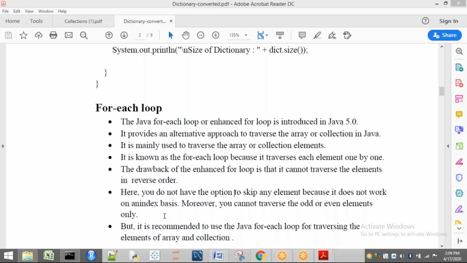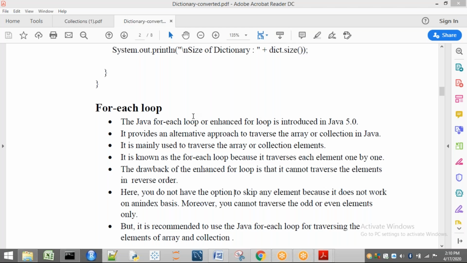If you see a for loop, generally we have three fields. The first one is initialization, the second one is a condition, and the third one is an increment or decrement operation. In the same way, here it is also a for loop, but I am calling it a for each loop or an enhanced for. By listening to this name you may remember that we already know this concept.